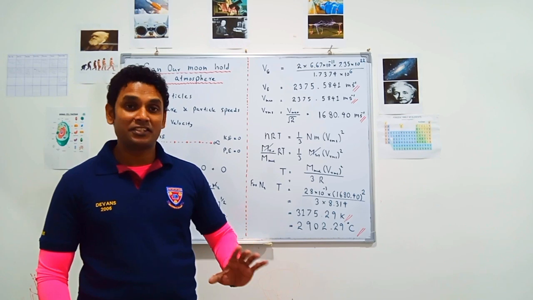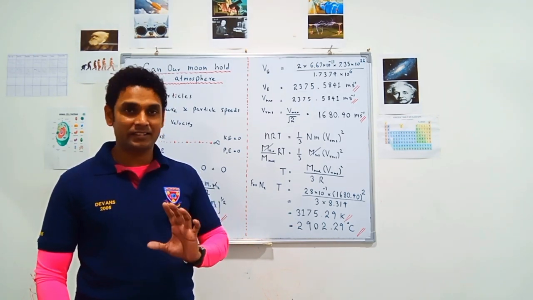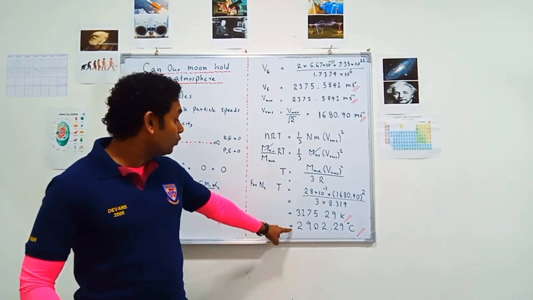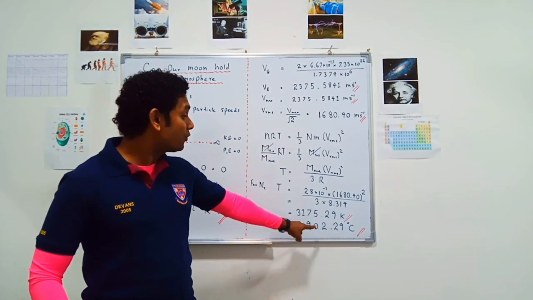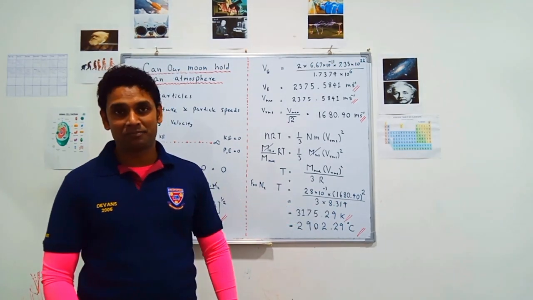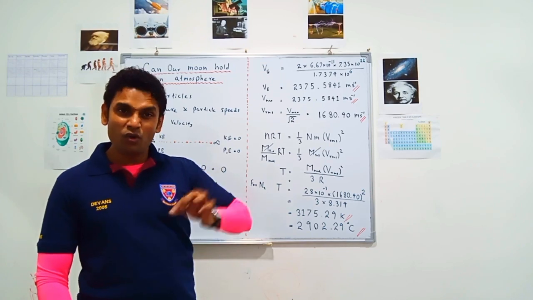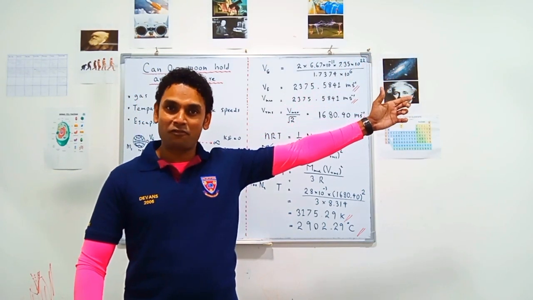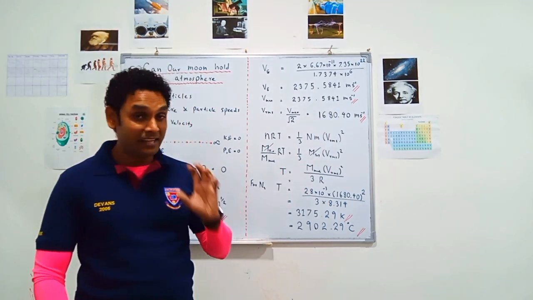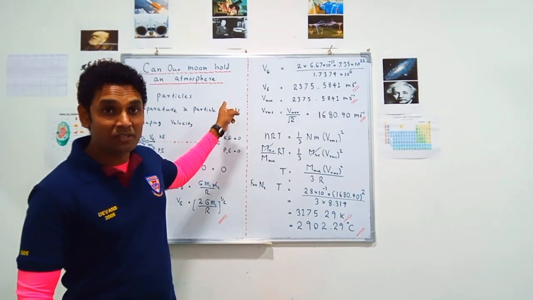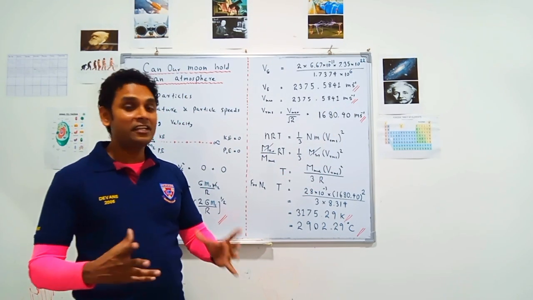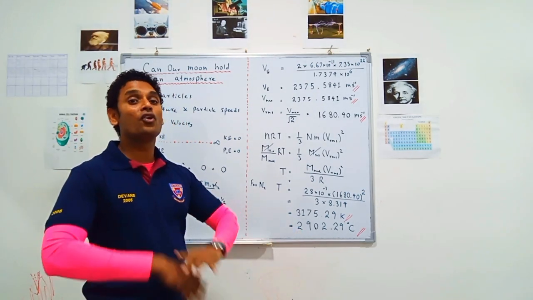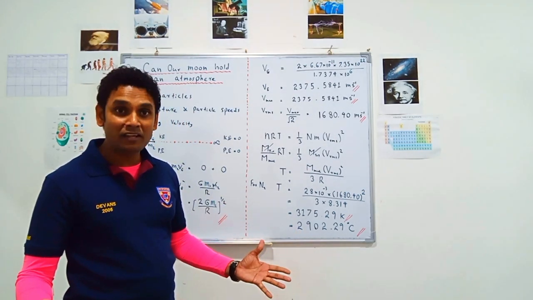Otherwise, mathematically, scientifically, according to physics, the moon can bear an atmosphere, because until 2902.29 Celsius, the gas particles are not going to achieve the particle speed to escape the gravitational field strength of the moon. So the moon can bear an atmosphere, but the problem is at the beginning the moon was hotter than this, and the atmosphere of the moon was lost at the beginning. That's why it doesn't work.